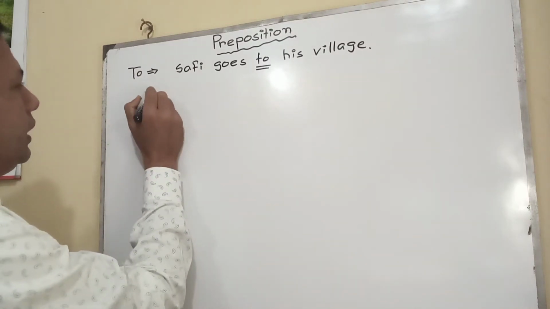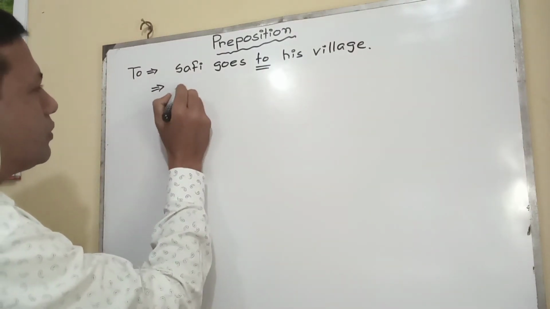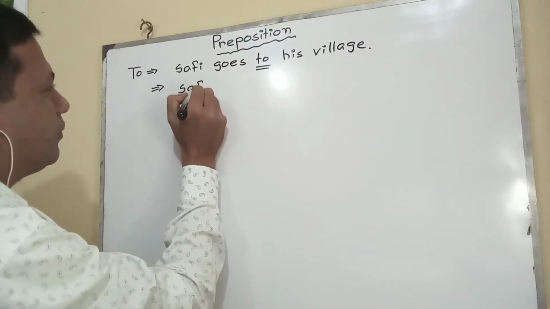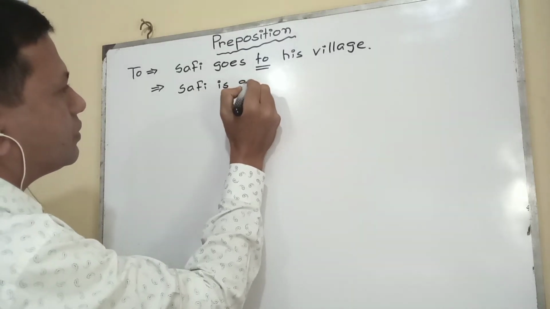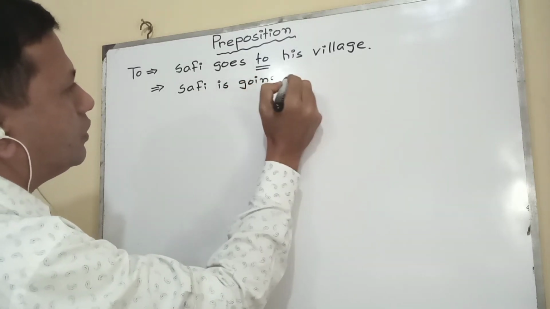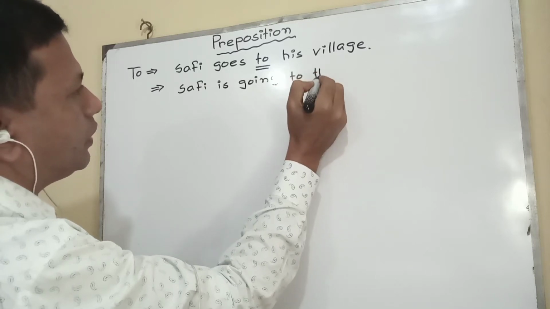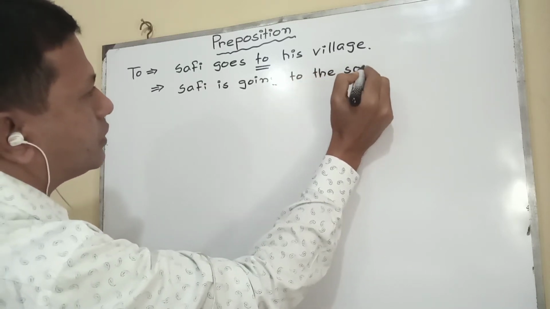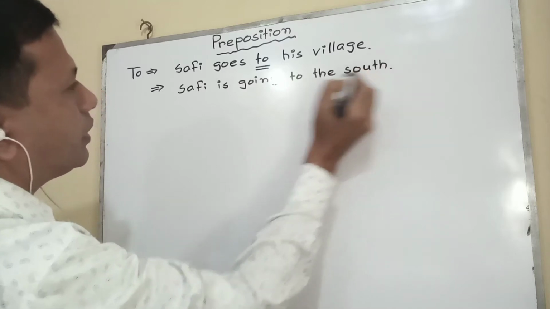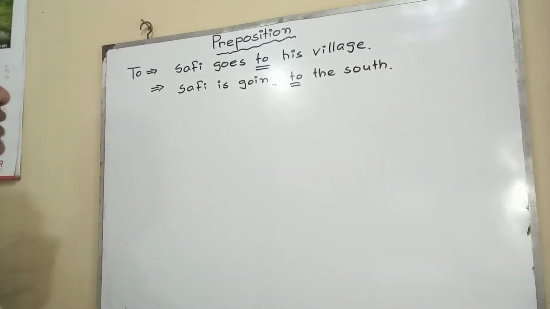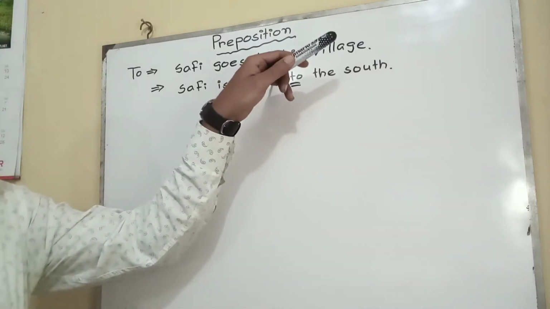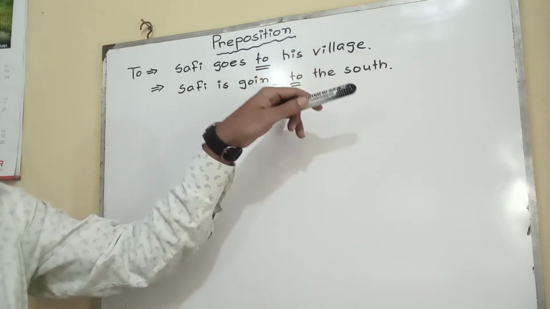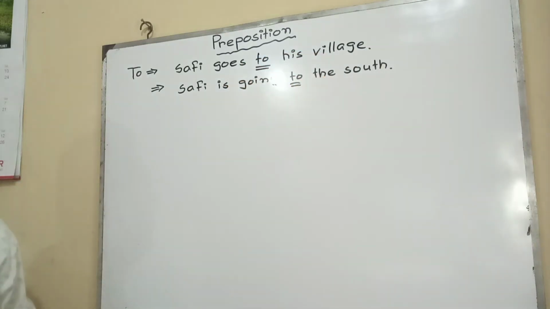Then, to indicate direction also in some cases. Safi is going to the south, to the south, to indicate direction. To the south, to the north, to the west, to the east. That means to is used to indicate place, and to is used to indicate direction.